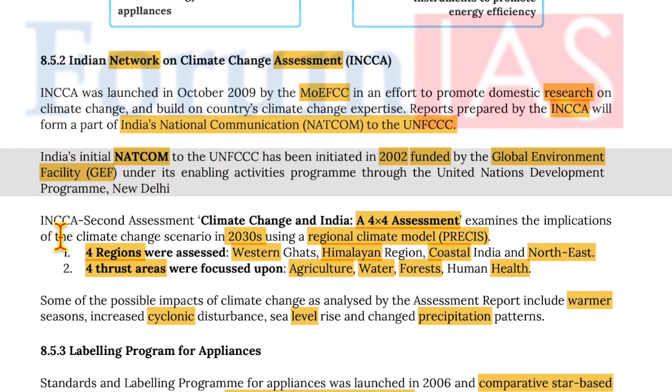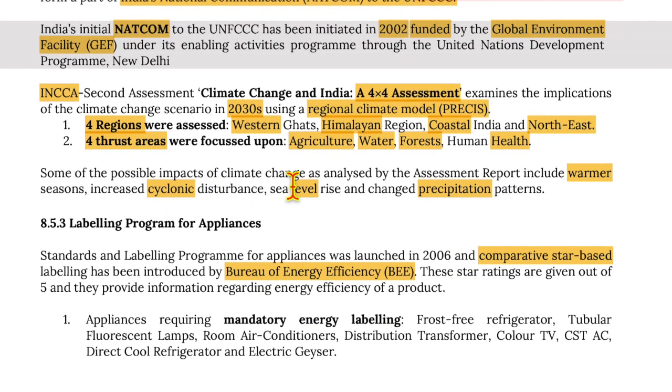Now, Indian Network on Climate Change Assessment, second assessment report, that is Climate Change in India, a 4x4 assessment, examines the implications of climate change scenarios in 2030 using a regional climate model, that is PRECIS. This is the regional climate model, and MAGICC is the model used by IPCC. So 4 regions were assessed, that is Western Ghats, Himalayan region, coastal India, Northeast. 4 thrust areas were focused upon, that is agriculture, water, forest, and human health. Some of the possible impacts of climate change as analyzed by the assessment report include warmer seasons, increased cyclonic disturbance, sea level rise, and changed precipitation patterns.